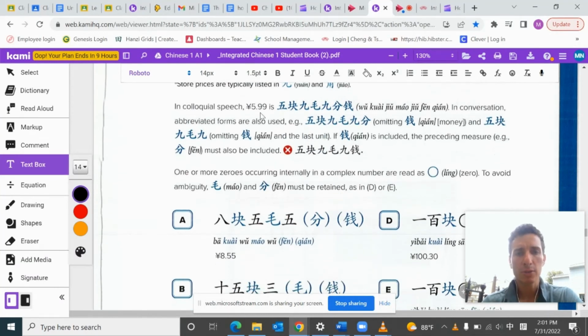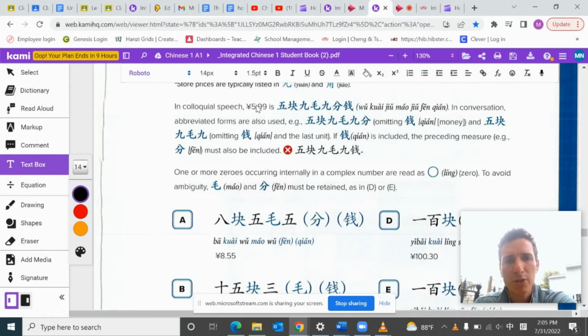So here it says in colloquial speech, $5.99. The way Chinese would say it is 5块, so $5. They would say 5, and then the measure word for money, typically in dollars or whatever the major denomination is, you would use 块, at least in spoken language. 9毛, which is 9 dimes.